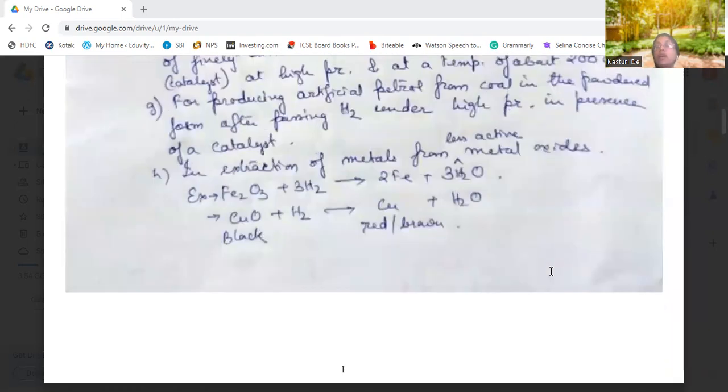Okay, so these less active metal oxides are used to reduce them to their metals. Less active metal oxides like iron oxide. Okay, and then black copper oxide is reduced to copper, or iron oxide is reduced to iron.